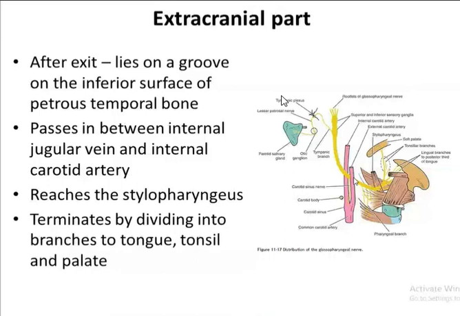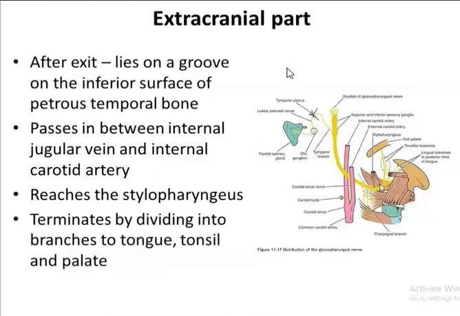This is the internal carotid artery here. So it runs between the internal jugular vein and the internal carotid artery. This is the external carotid artery, and this is the internal carotid artery. First it passes between the internal jugular vein and the internal carotid artery. Then from there it reaches the stylopharyngeus muscle, around the pharynx, to supply it.